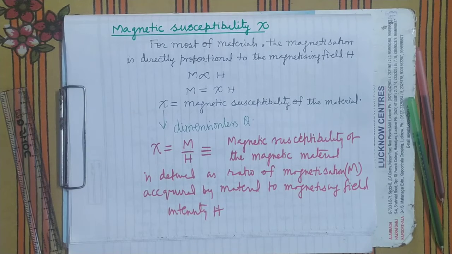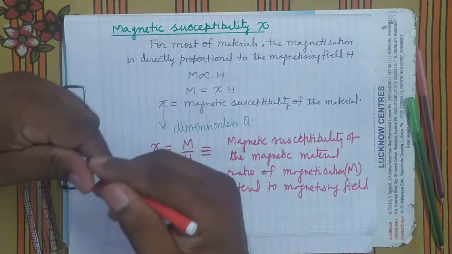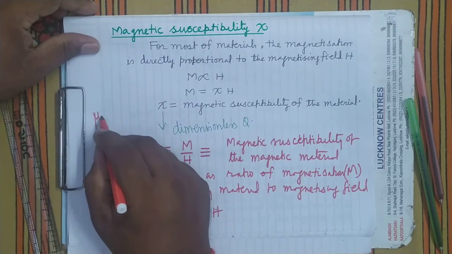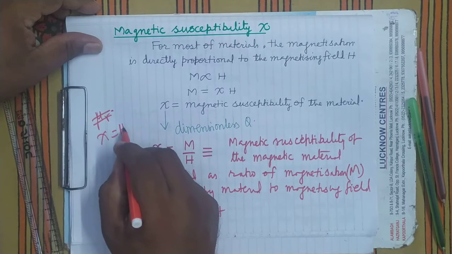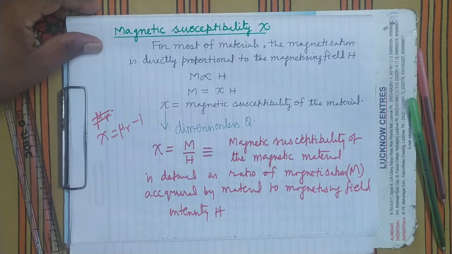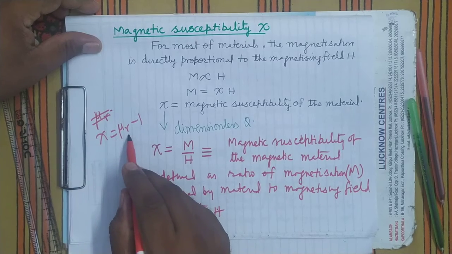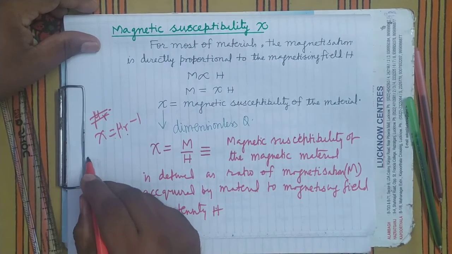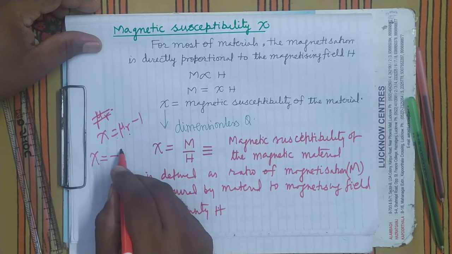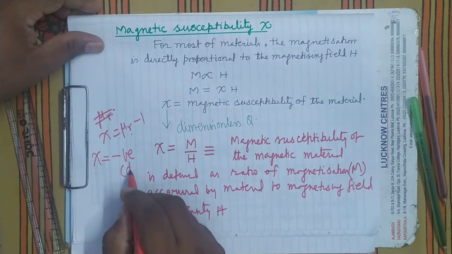Is it clear? Now we will derive a relation between chi and mu r. We already know that chi equals mu r minus 1. Diamagnetic materials have mu r less than 1, therefore chi is negative for diamagnetic.